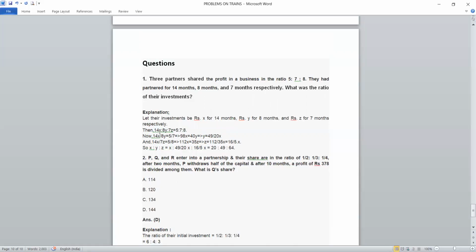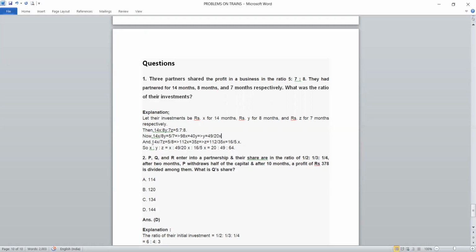By equating 14x by 8y equals 5/7, we can simplify this and get y equals 49/20x. By taking y in terms of x, we can calculate the value simply.